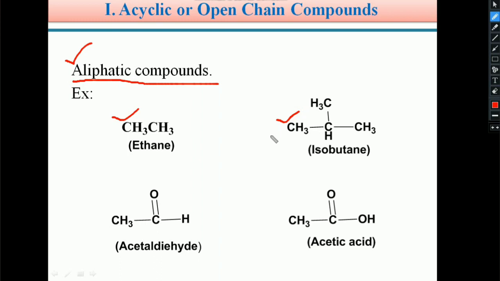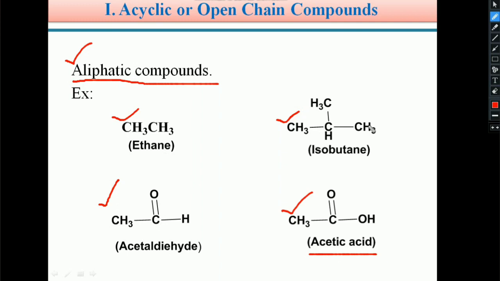A few examples of acyclic compounds are ethane, CH3CH3; isobutane; acetaldehyde, CH3CHO; and acetic acid, CH3COOH.